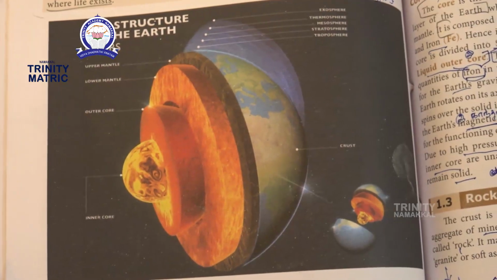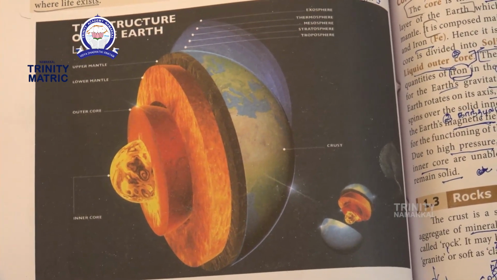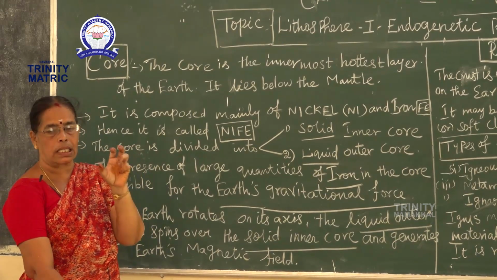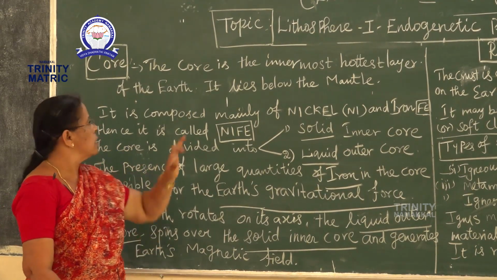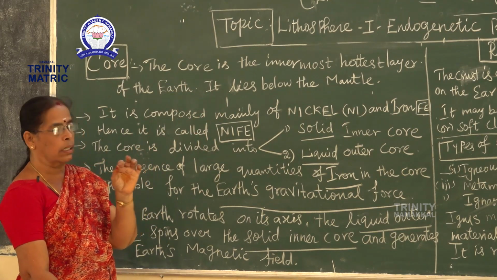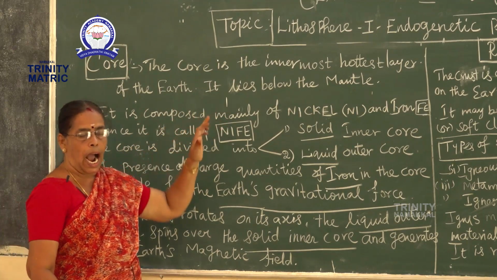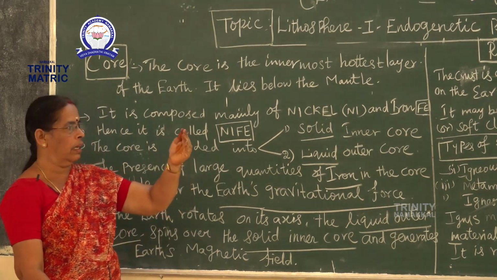The next part is the core. What is the core? The innermost, hottest layer of the earth is called the core. It lies below the mantle.